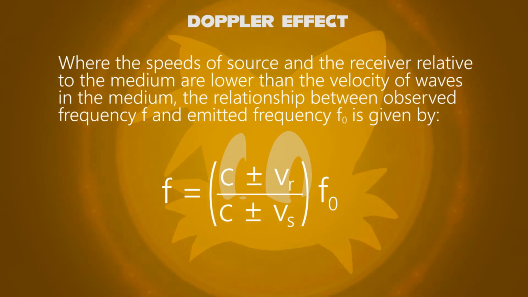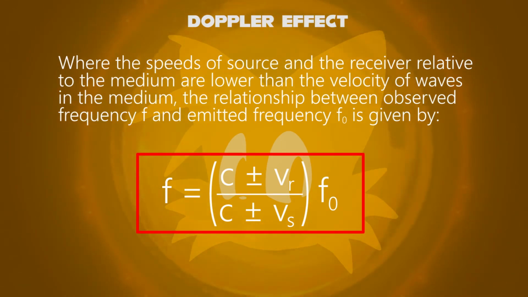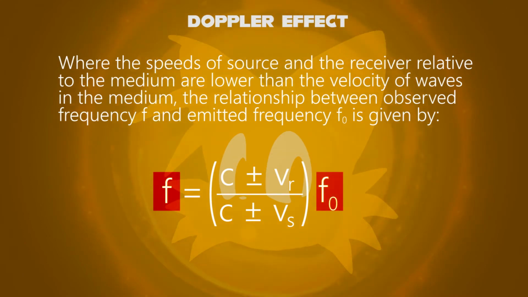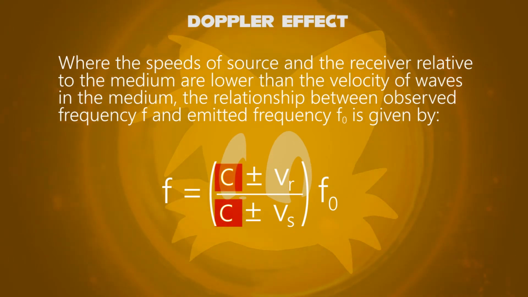The relationship between observed frequency f and emitted frequency f0 is given by f equals (c plus or minus vr) divided by (c plus or minus vs), the whole times f0, where f is the new frequency obtained from the original frequency f0. c is the propagation speed of waves in the medium.